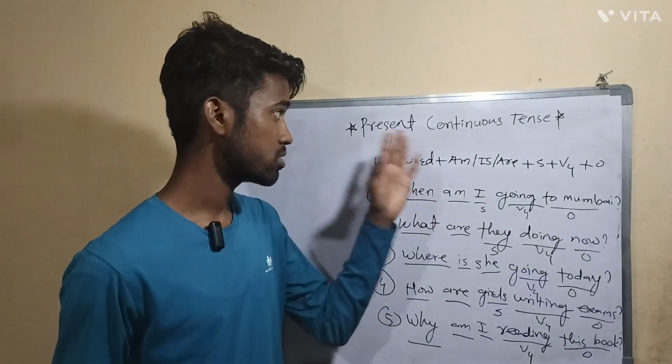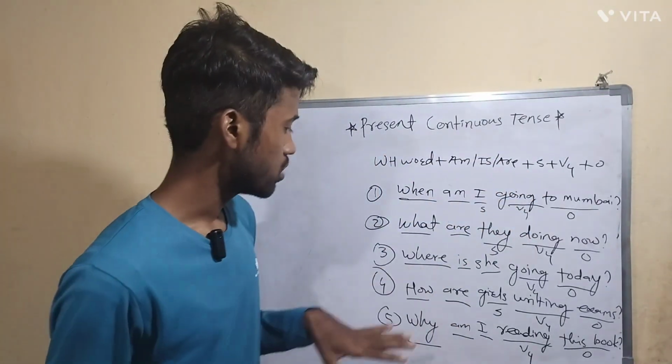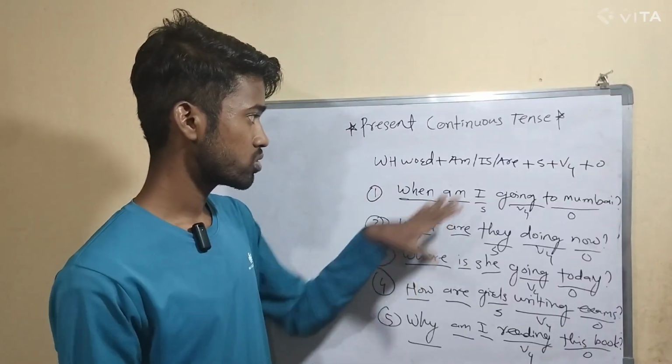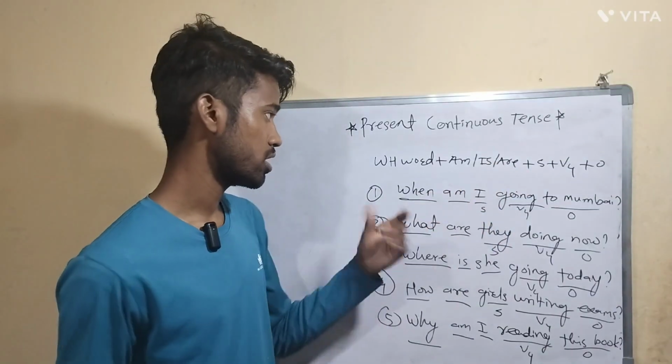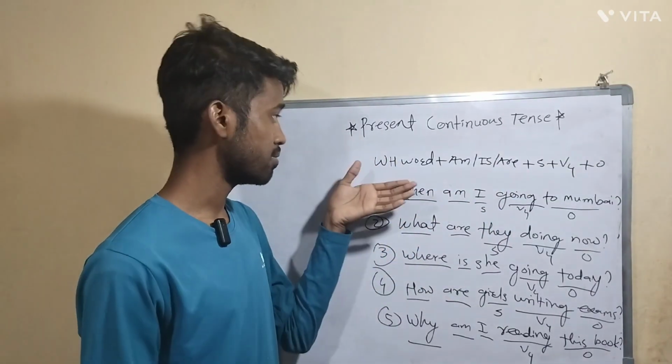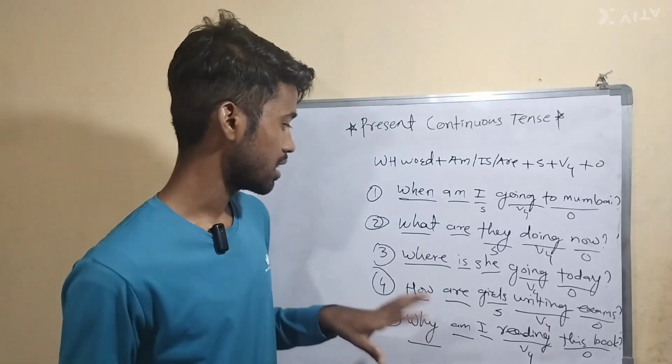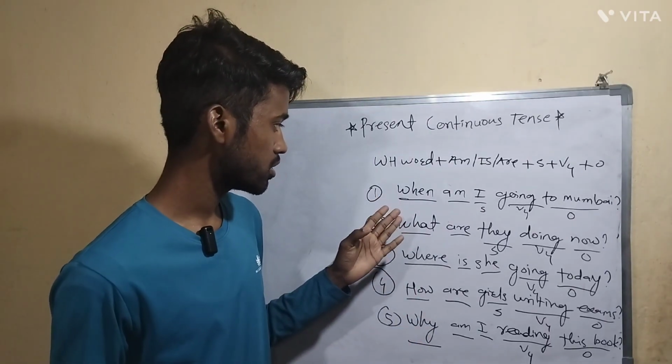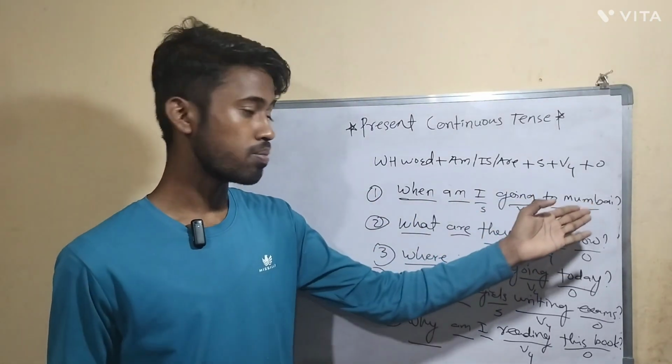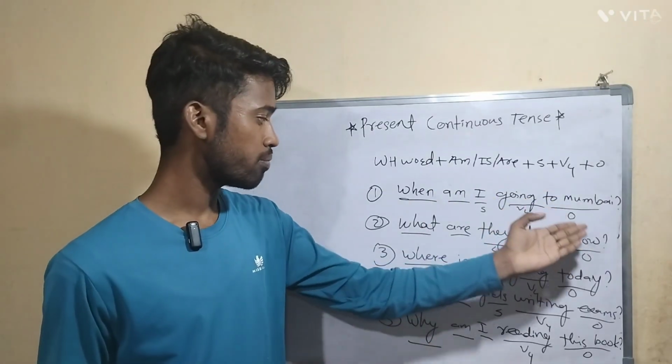So you understood the WH question structure in present continuous tense. It is very easy. If you understood the verbal question structure, it is very easy. You just need to add a WH word at the starting and that's it. So what are the examples here? When am I going to Mumbai?